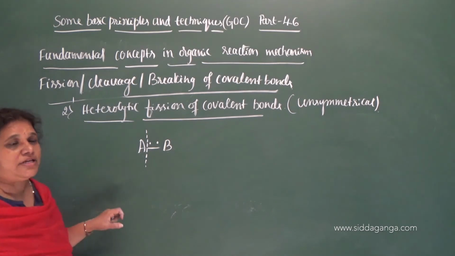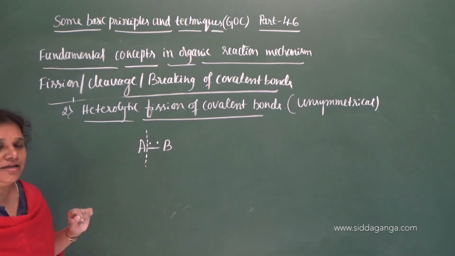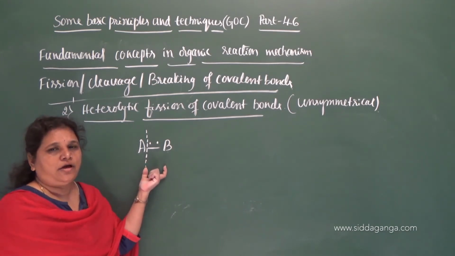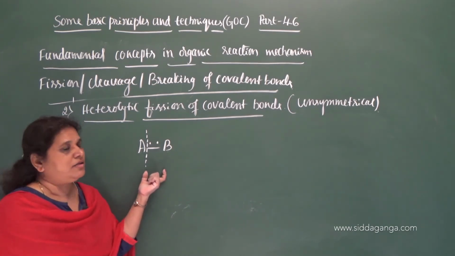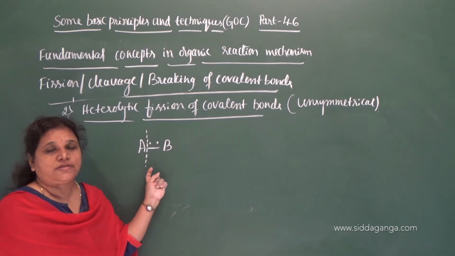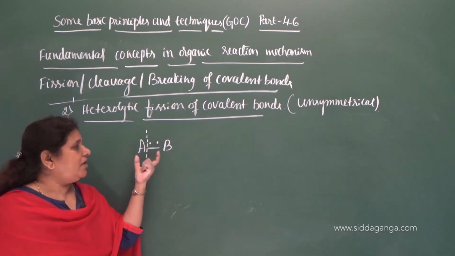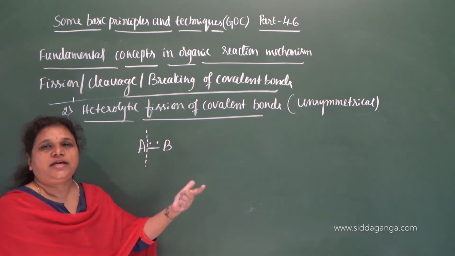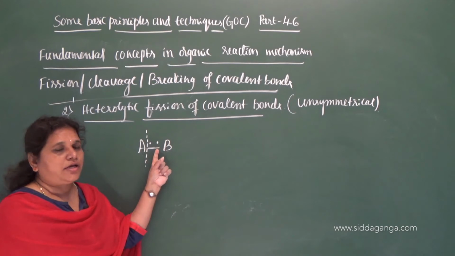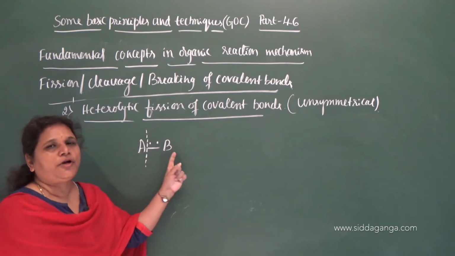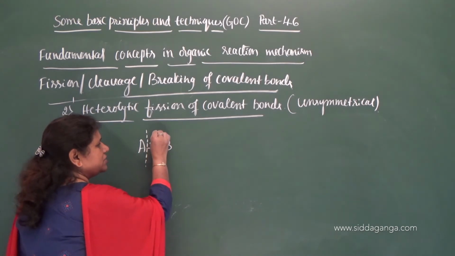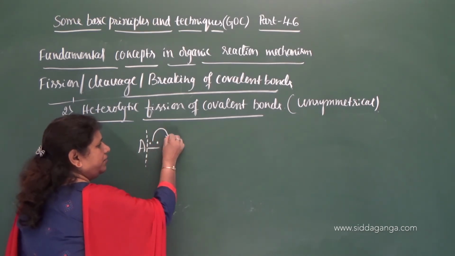This type of cleavage is called unsymmetrical cleavage, so that both the shared electrons go with one of the bonded atoms. In symmetric cleavage, each takes one electron, but in this case both the electrons go with one of the bonded atoms. So let me say this pair of electrons goes with B.